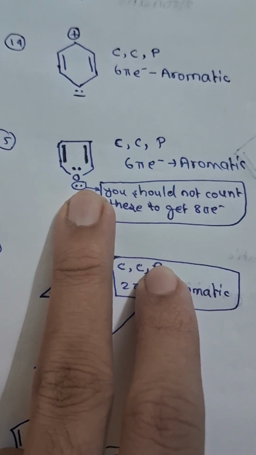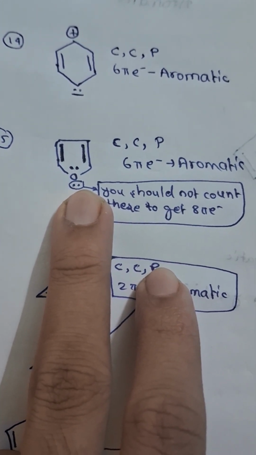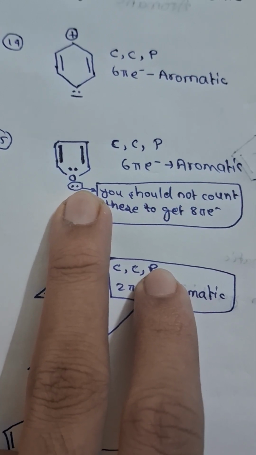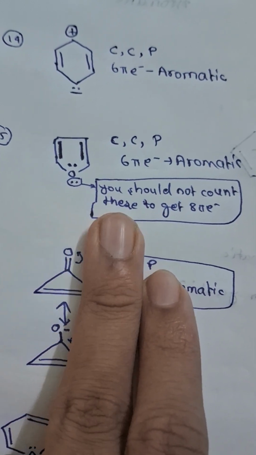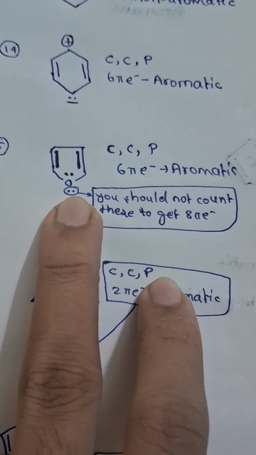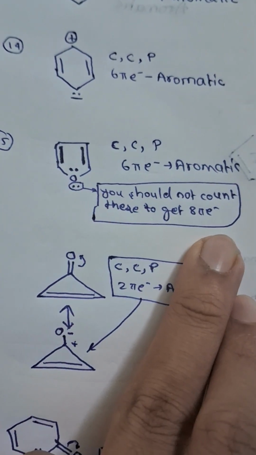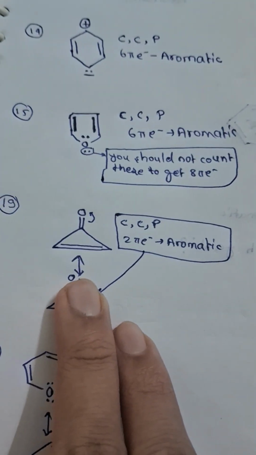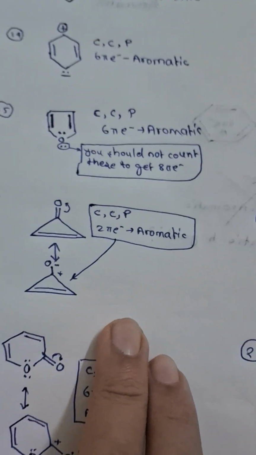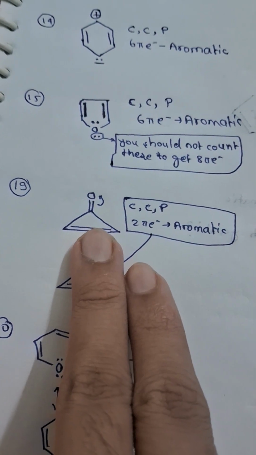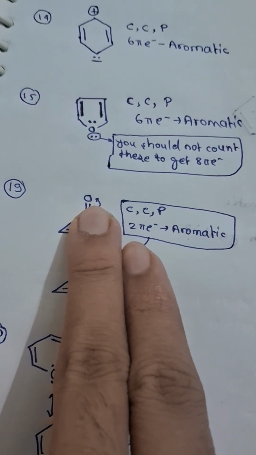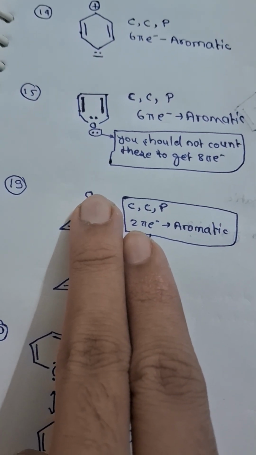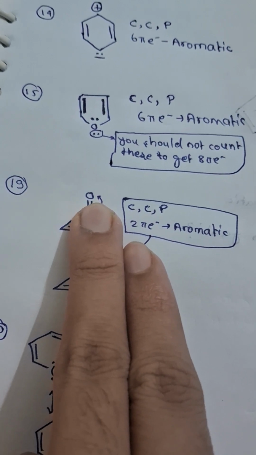This is cyclic, conjugated, and planar, 6 pi electrons. The aromatic, you should not count these electrons to get 8 pi electrons, because they are not taking part in the conjugation. How about this one? This electron will be attracted to the electronegative oxygen atom.